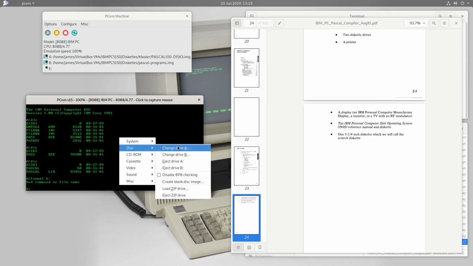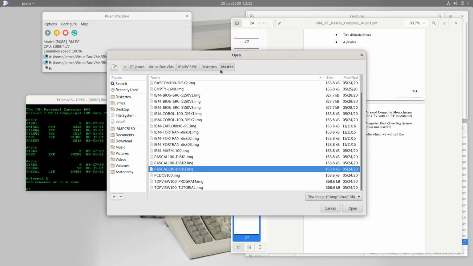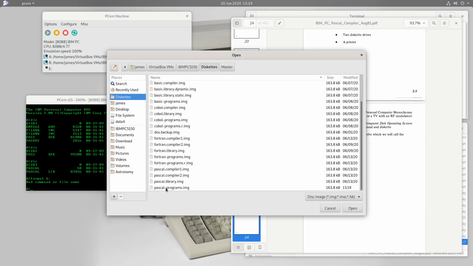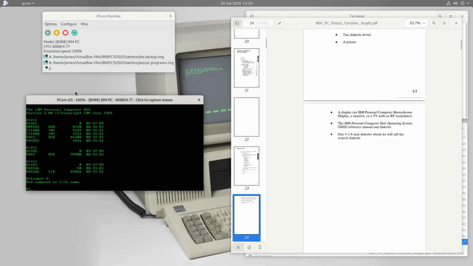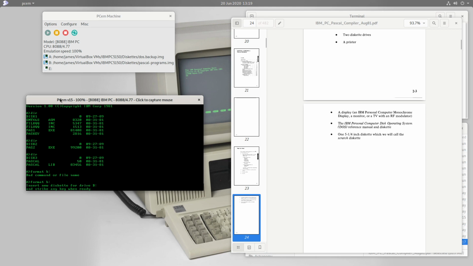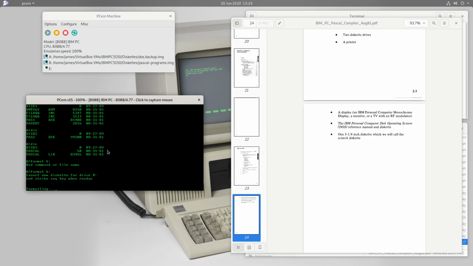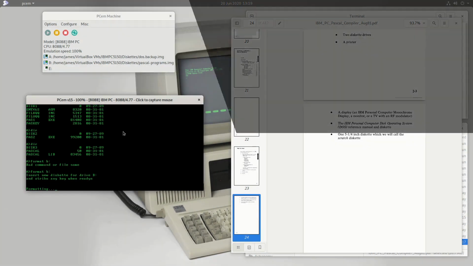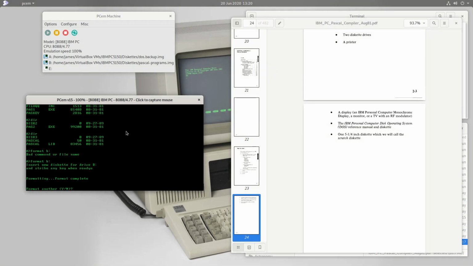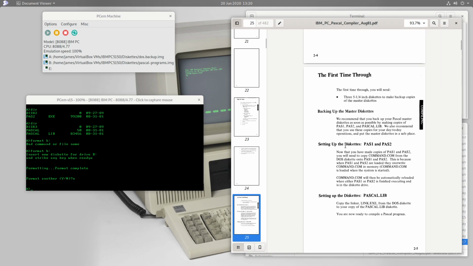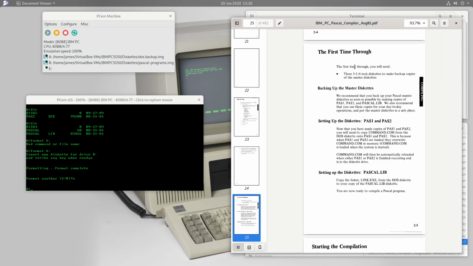We need the DOS in drive A, obviously, because we have the Pascal diskettes in there right now. So let's put DOS back in there and then try again. Format B. So B contains our new blank image, what this manual calls the scratch diskette. And yep, we're ready. And there we are. Okay, so we have our scratch diskette.